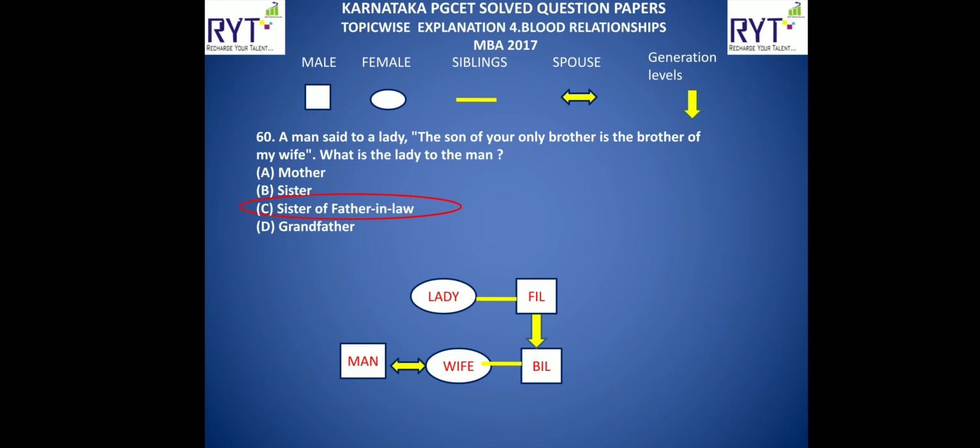To a lady he is telling, son of your only brother. Lady's only brother is there. His son is nothing but this brother-in-law. So automatically brother-in-law's father will become father-in-law, and that lady will be sister of father-in-law.